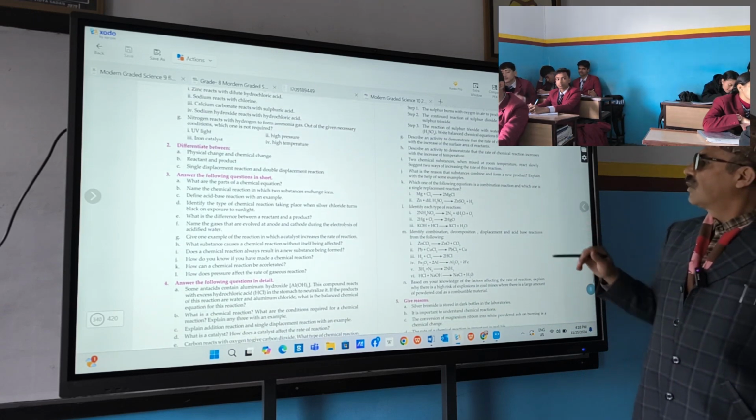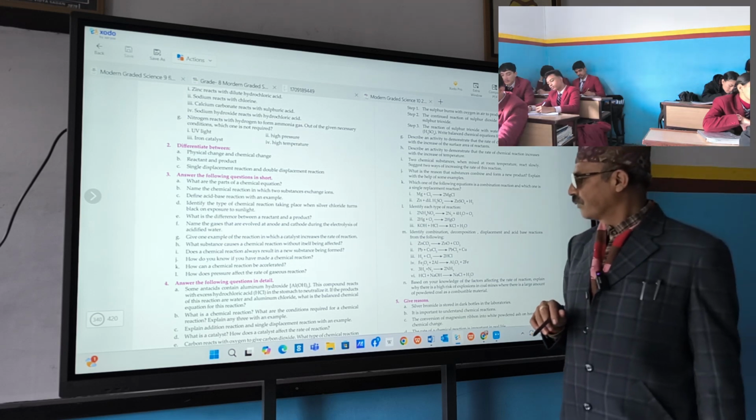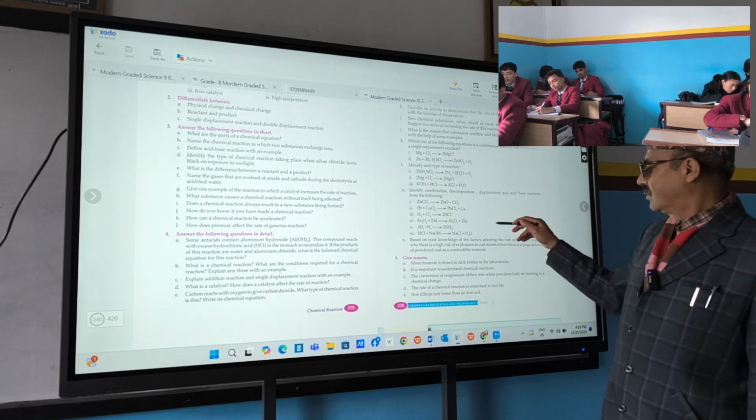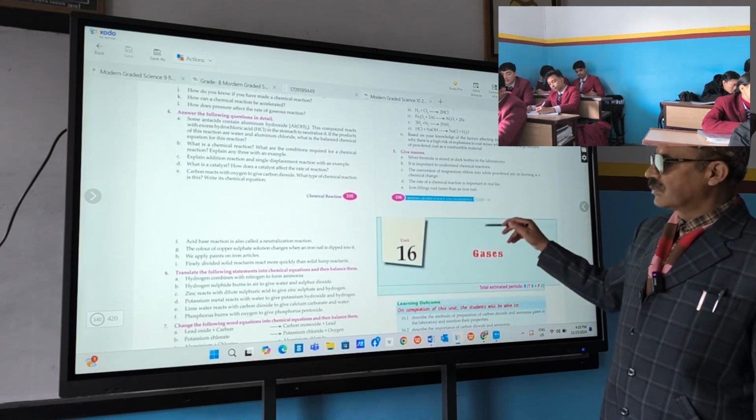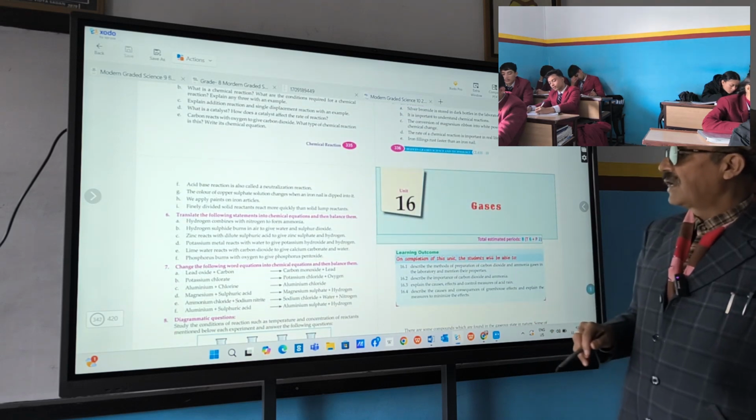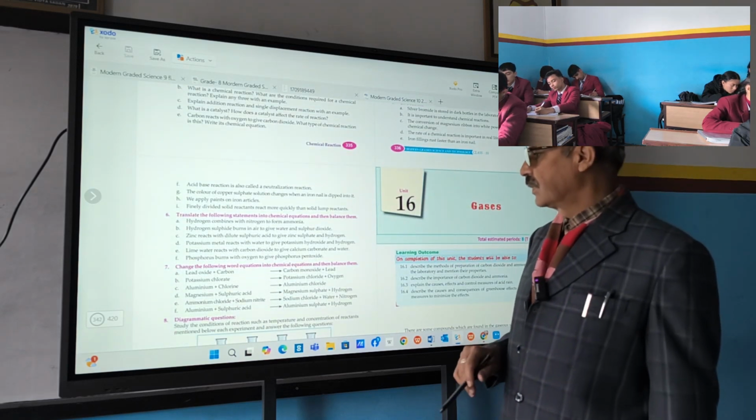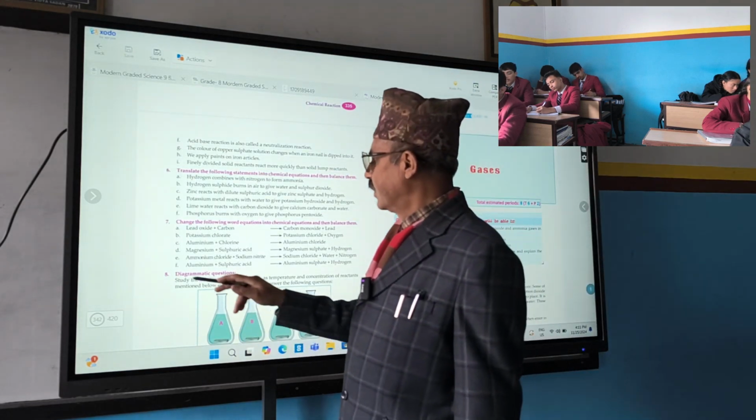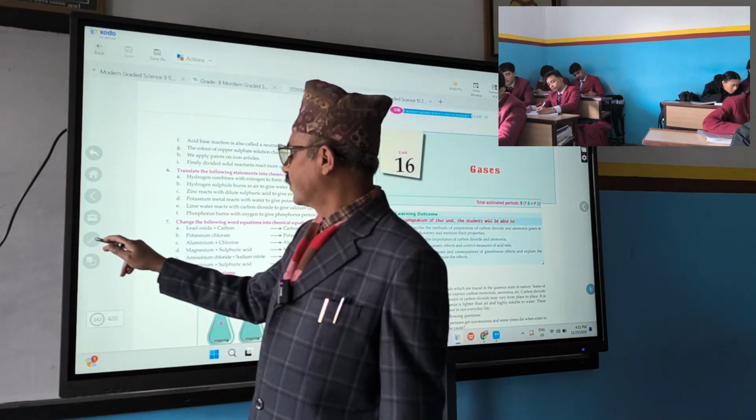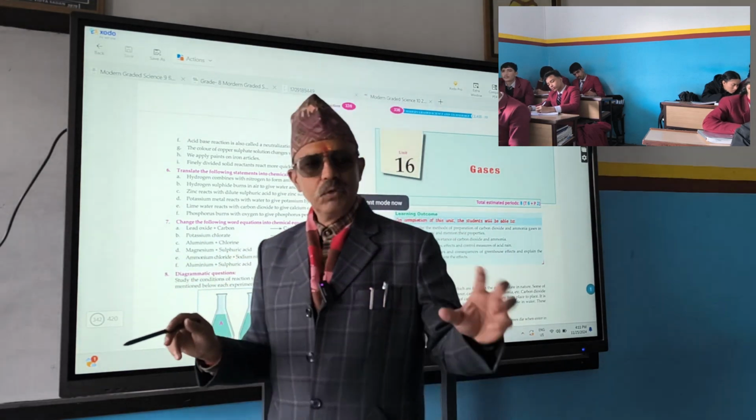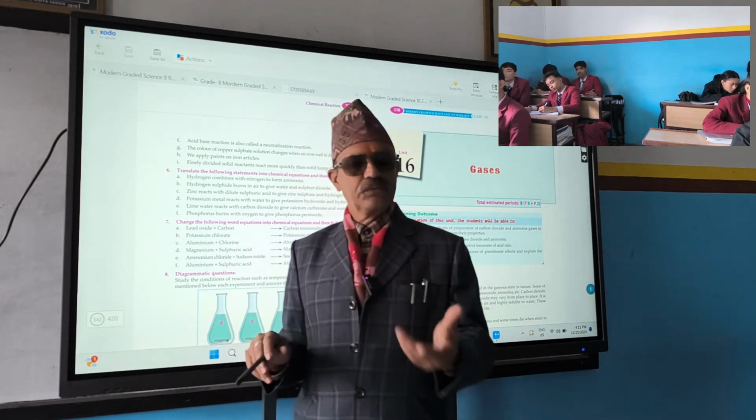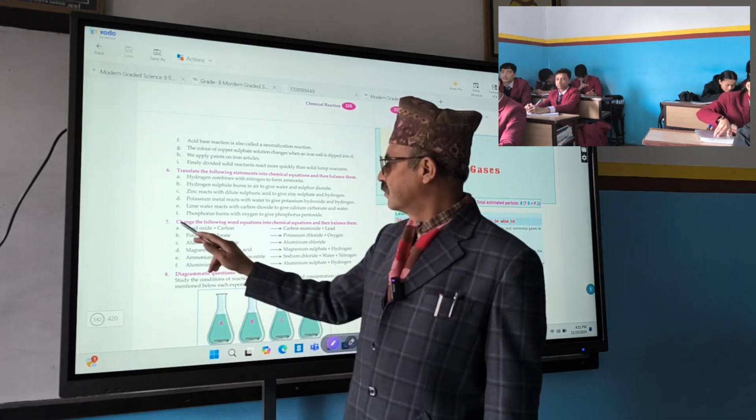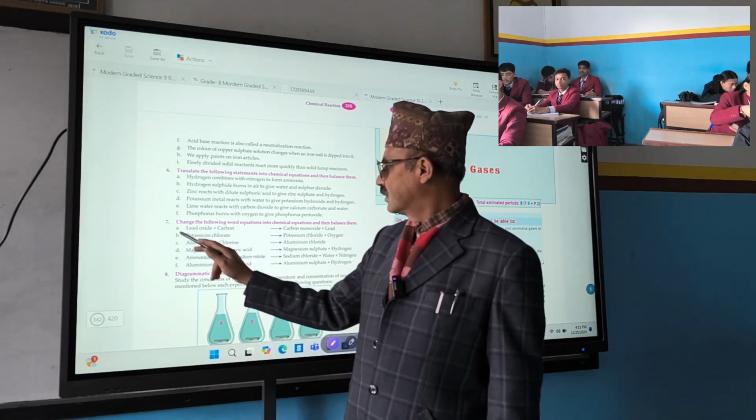Convert the following word equation into a balanced chemical equation. This also I am trying to give you from this one. Your book's page number and this slide's page number is different. That's why, chapter is chemical reaction. I think your question may be this different.